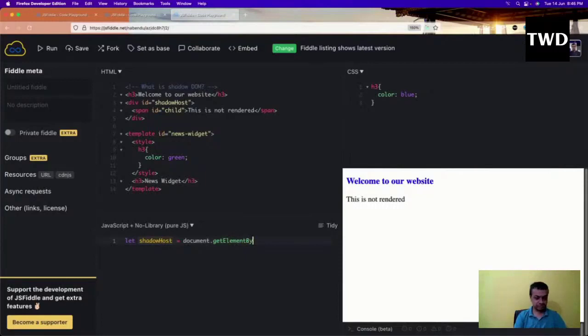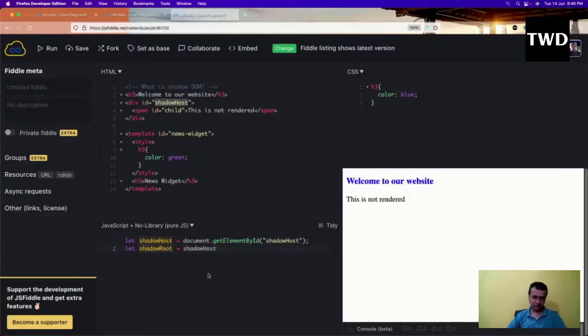Get element by id. But whatever I have told, when I said it's a very important question, visibility hidden is a must question, something people ask every time. So I'm going to choose this thing, the one that is not rendered. Get element by id, shadow host, I'm getting that. And then let shadow root equal to this shadow host.